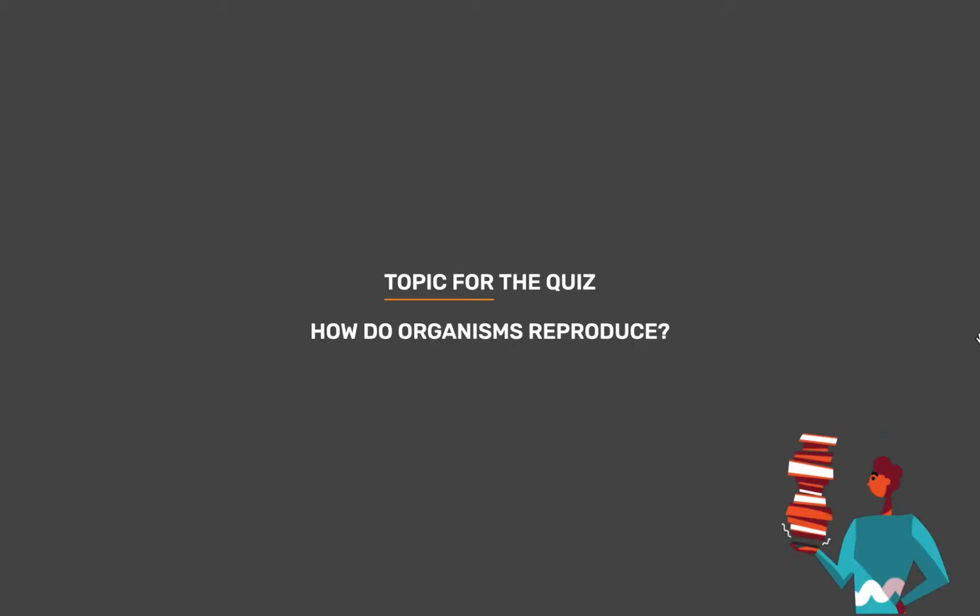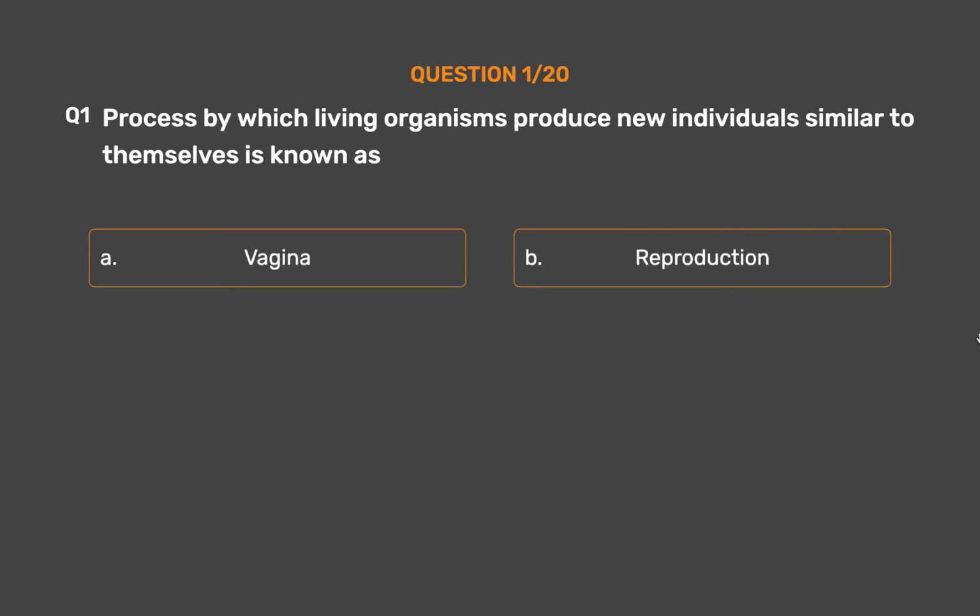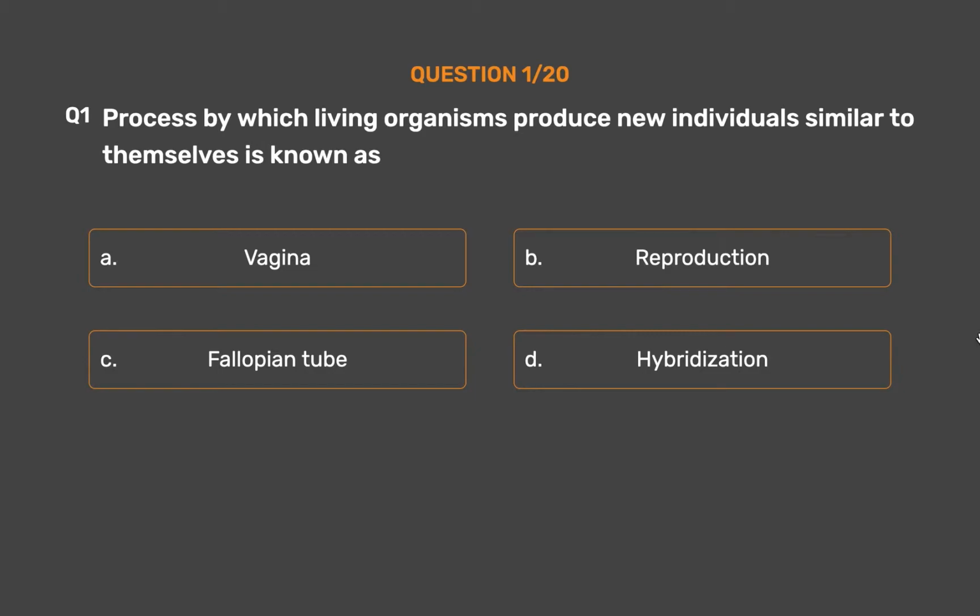Topic for today's quiz is: how do organisms reproduce? Question number 1. Process by which living organisms produce new individuals similar to themselves is known as: Option A, vagina. Option B, reproduction. Option C, fallopian tube. Option D, hybridization.